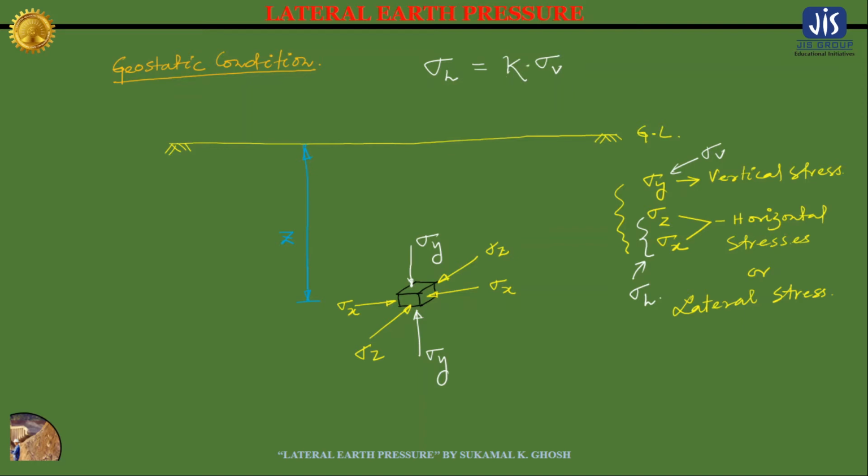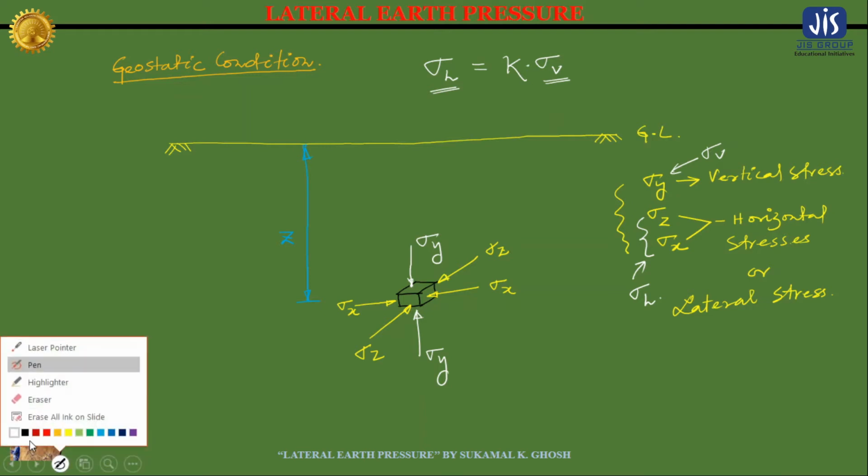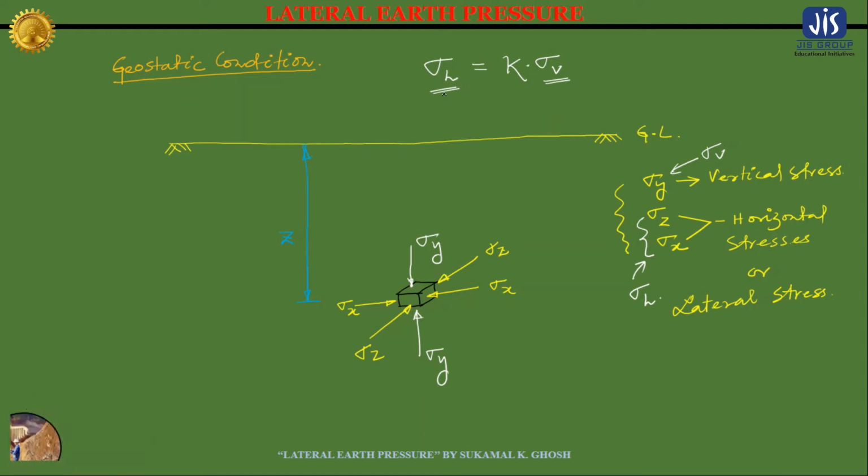Where sigma h is the lateral pressure or lateral earth pressure, and sigma v is the vertical stress.